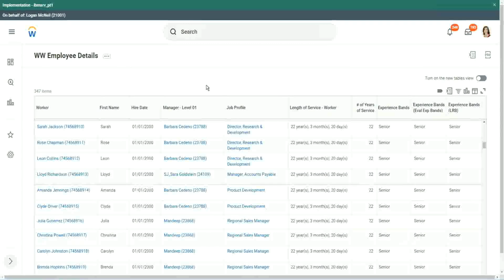Then what did we see? Evaluate expression band, which is very similar to evaluate expression, but the only limitation being it can return only a fixed text kind of an output. Correct. And then we looked at lookup range band.